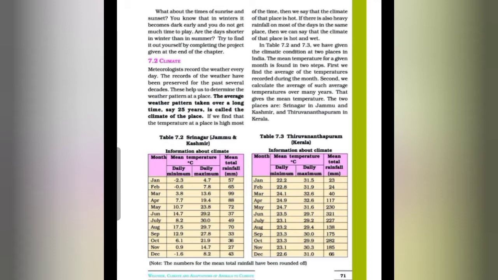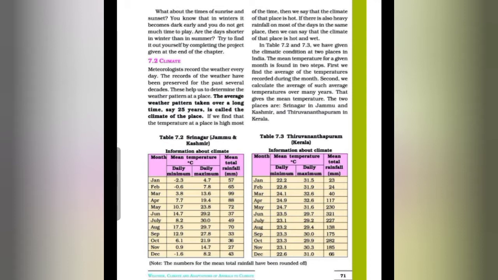So, the average weather pattern taken over a long time, say 25 years, is called the climate of a place. So, what is the meaning of climate? We can say that the average weather pattern taken over a long time is called the climate of the place, and different places in the world have different types of climate. The annual record of long term average temperature and rainfall at a particular place is called the climate chart.